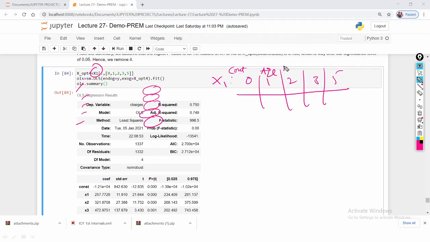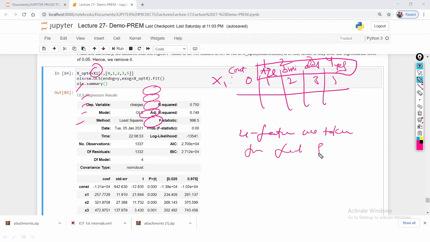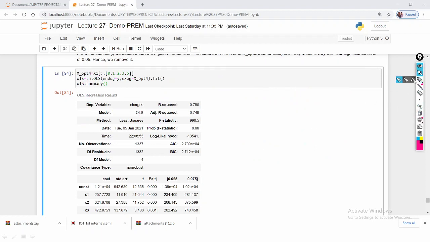Second means BMI, and the third means children. Fifth means smoker yes. So this is the feature we are going to choose. So these 4 features we took from the feature selection method. The backward elimination method selected these 4 features as the most significant features. By using these 4 features, I'm going to build the linear regression model.